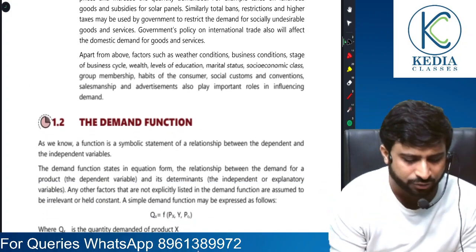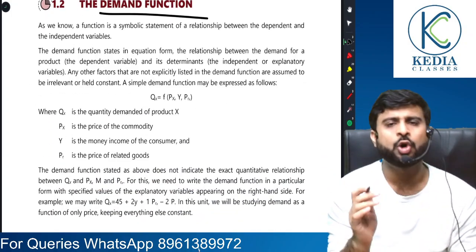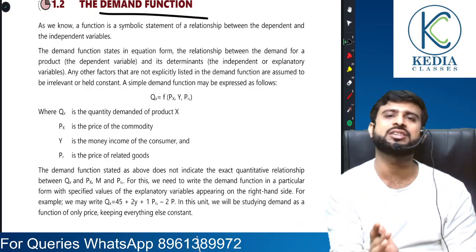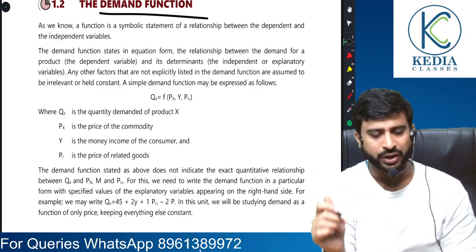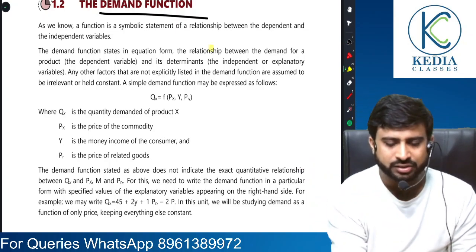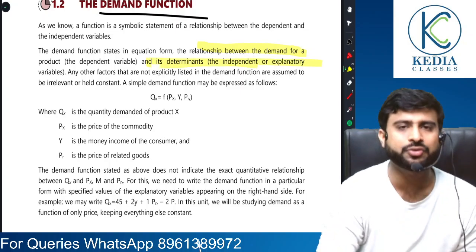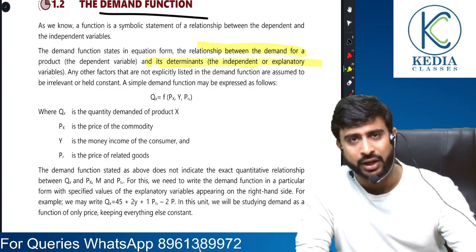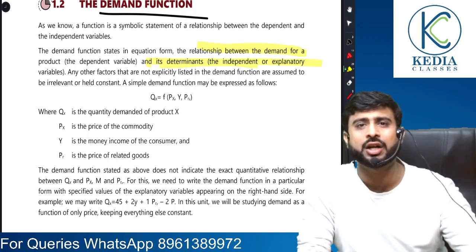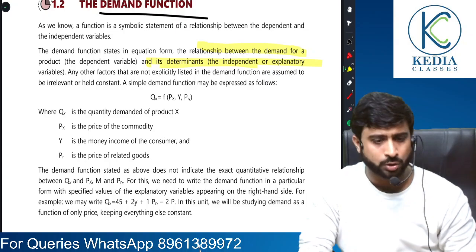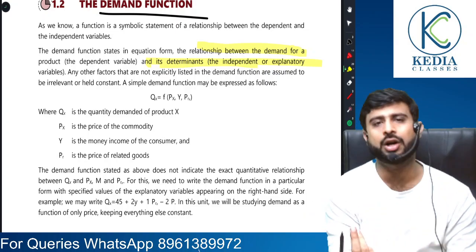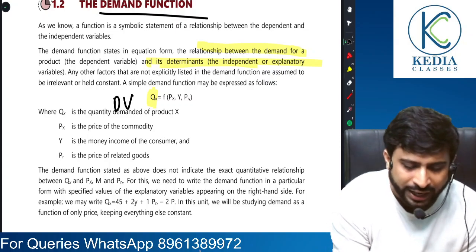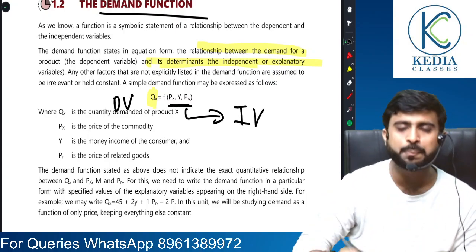Now, what is demand function? Friends, I always tell one thing. Whenever in economics you come across the word function, it means a relationship. Demand function is a relation between demand and factors affecting demand. So what are the factors affecting demand? Come on guys, just now we have studied so many factors. Income, price of commodity, price of related commodities, so many factors we have studied right now. So the relationship between these two is called demand function. Here quantity demanded is the dependent variable and the factors affecting demand form the independent variables.